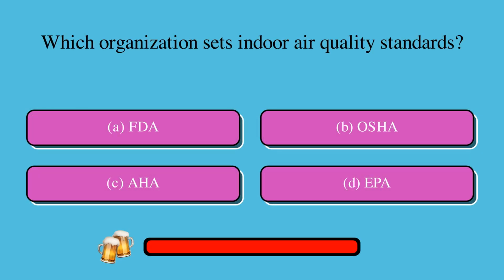Which organization sets indoor air quality standards? Is it A, FDA, B, OSHA, C, or D, EPA? The correct answer is D, EPA.